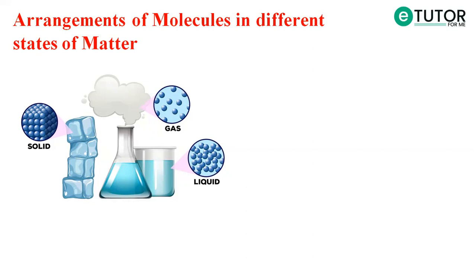Depending on three different criteria, we can compare the solid, liquid, and gas states of matter. Those three criteria are the distance between the molecules or particles, the force of attraction between these particles, and the kinetic energy of these particles or molecules.